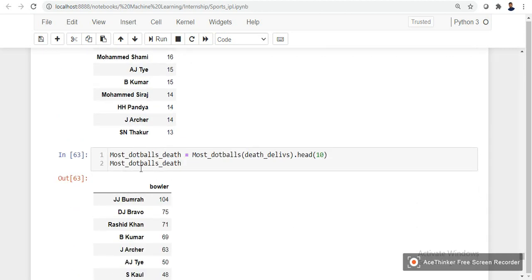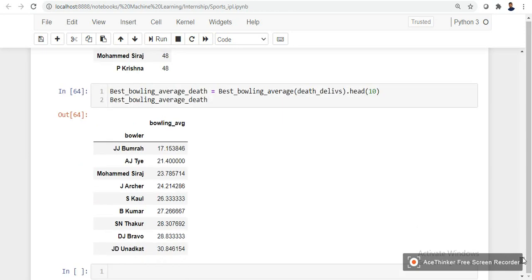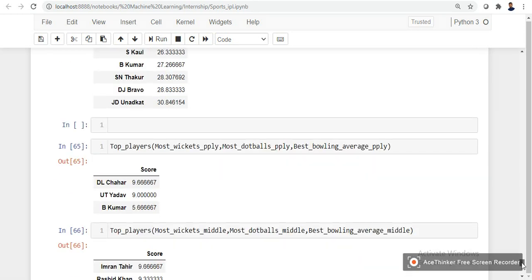Next, most dot balls in the death overs: again Jasprit Bumrah with 104 dot balls, then DJ Bravo and Rashid Khan. Next is best bowling average. Under this category we have Jasprit Bumrah again with a 17.15 bowling average, and Mohammad Siraj. Combining all these categories, we have to pull out the best bowlers. After combining them, we have Deepak Chahar, Umesh Yadav and Bhuvneshwar Kumar as the best bowlers in the power play.